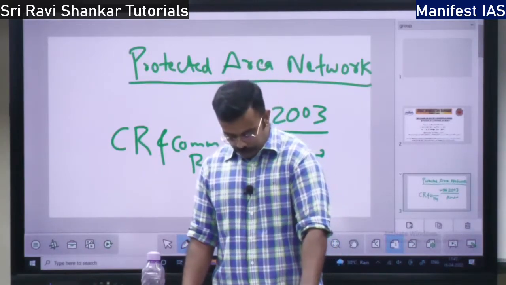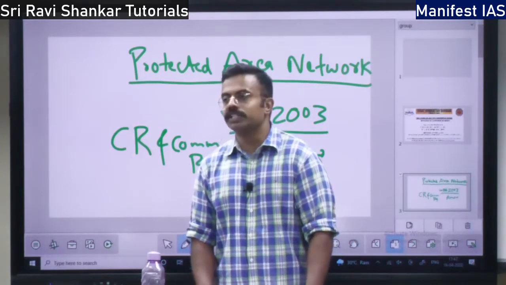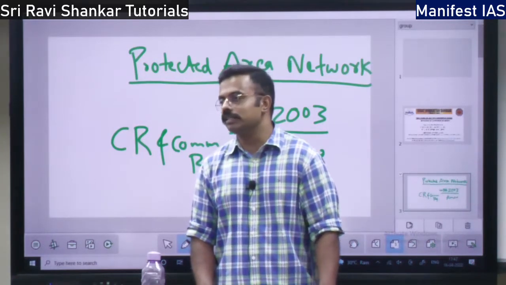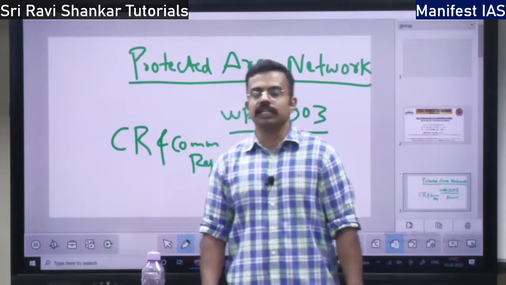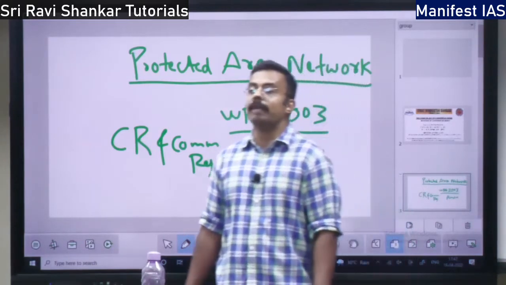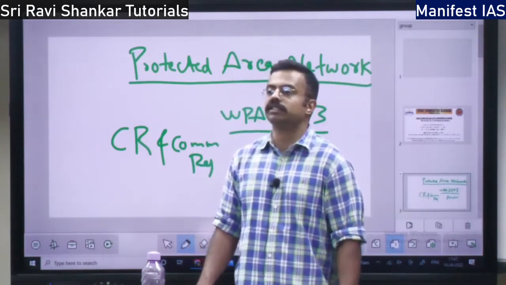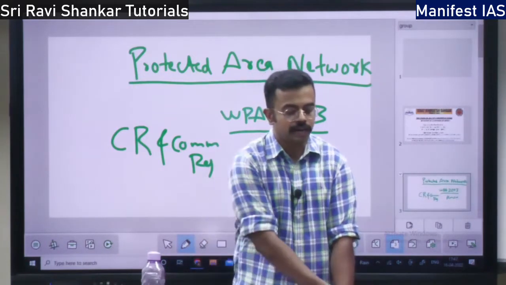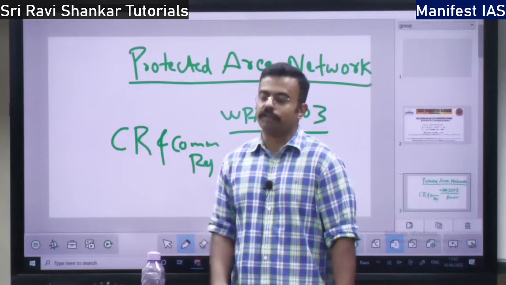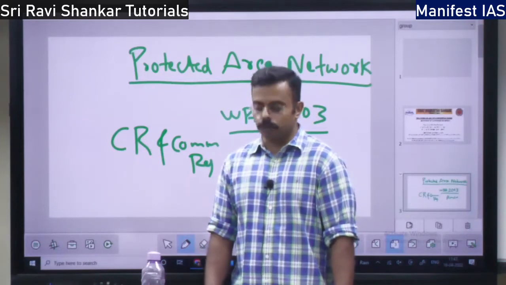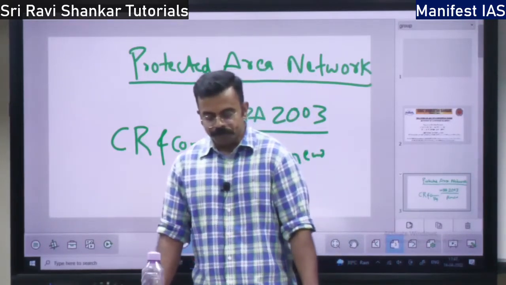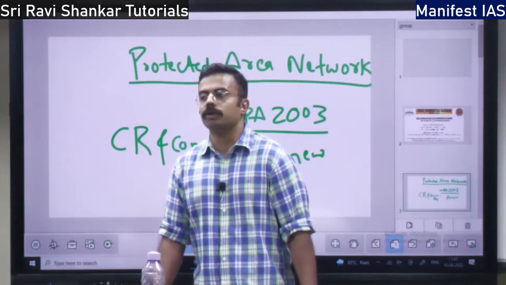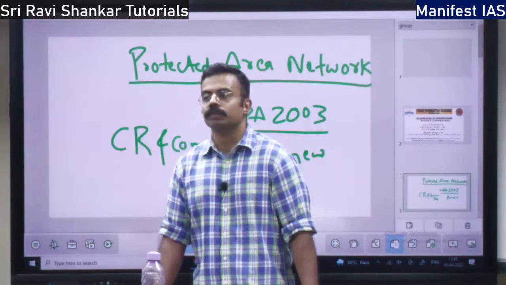So this Act gives legal backing to the community efforts. The community is going to protect the area, and that is getting legal backing by the Wildlife Protection Amendment Act 2003. So first we will talk about the conservation reserve, right?